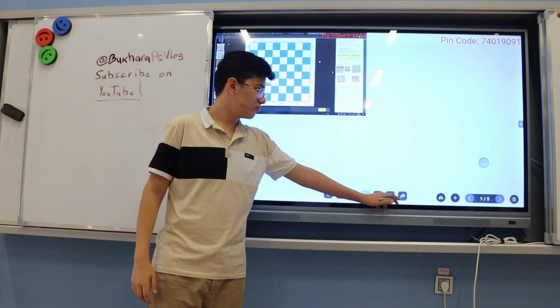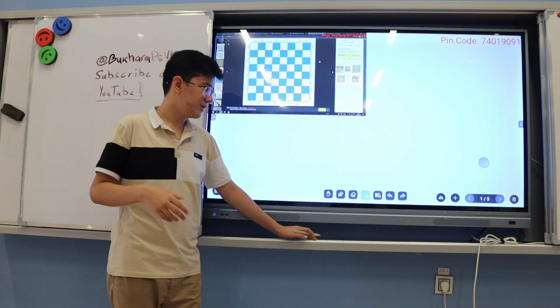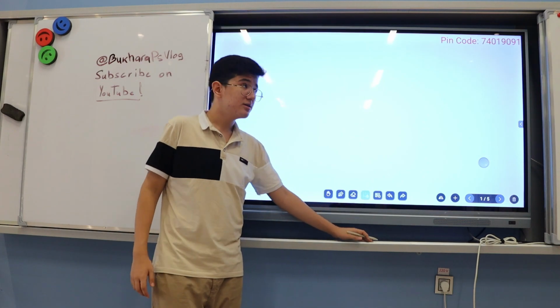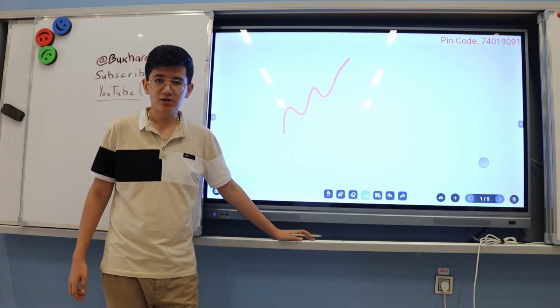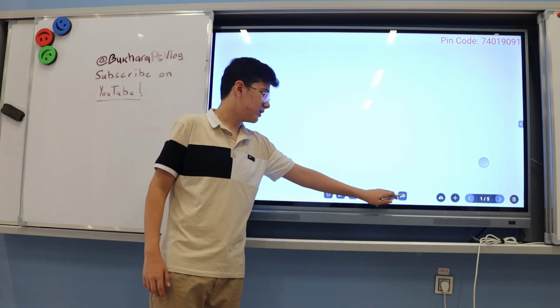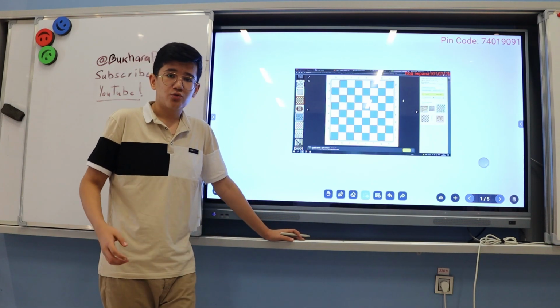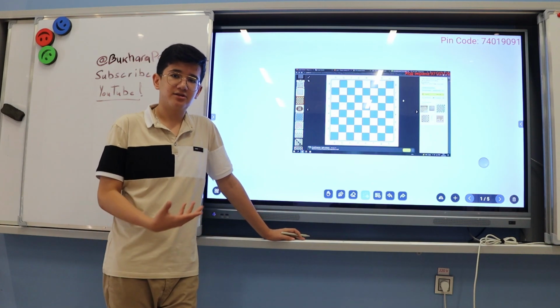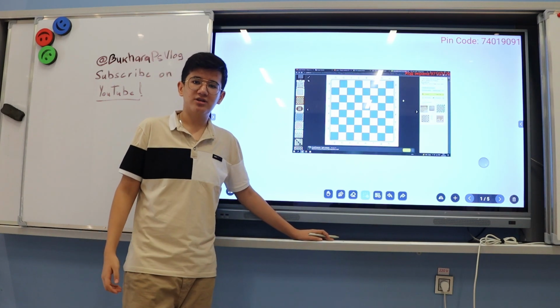So the next two buttons are responsible for moving forwards and back. What do I mean by that? You can move back by just pressing the first one and move forward by pressing the second one. So it's logically very easy. Basically that's it for the HD whiteboard. Let's move on to the next step.